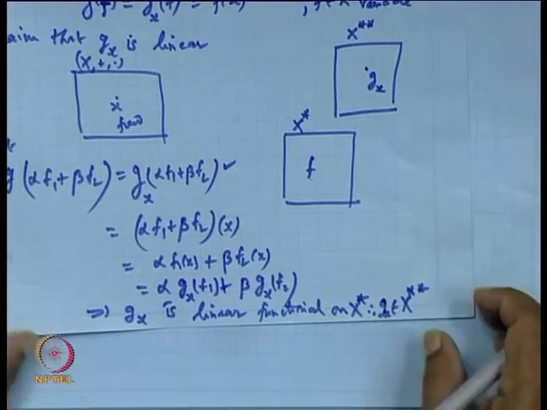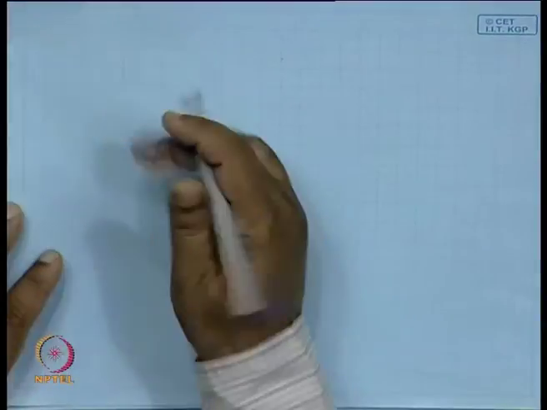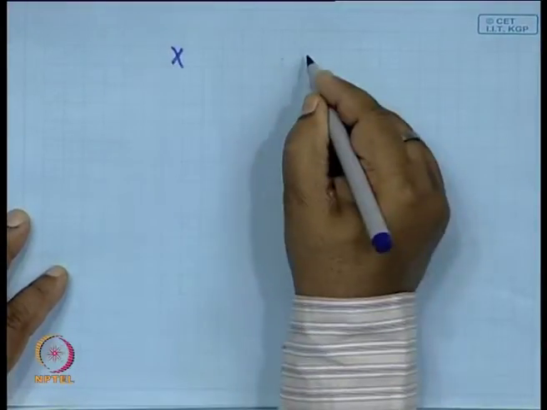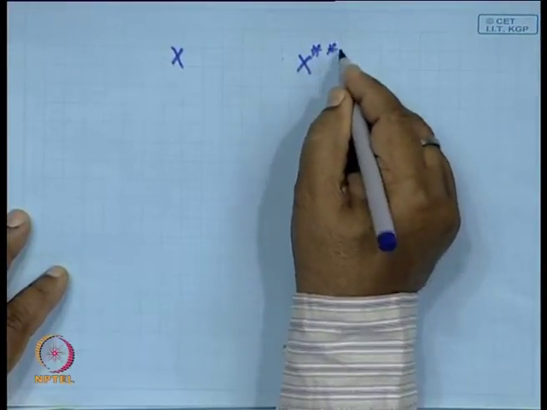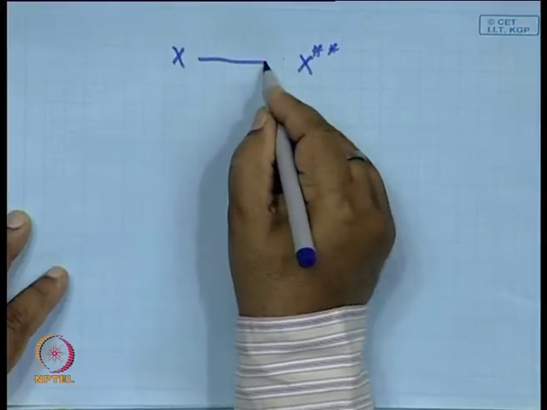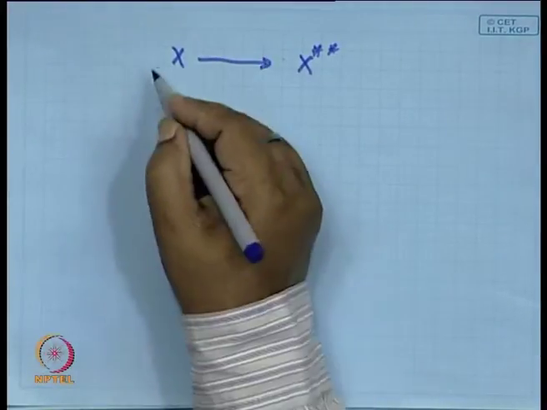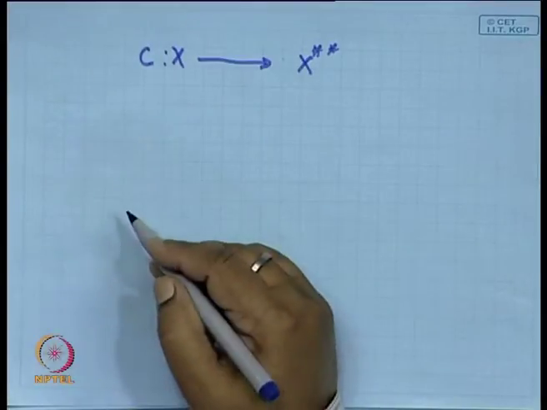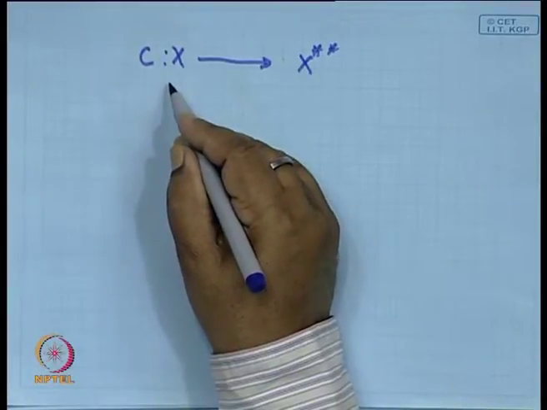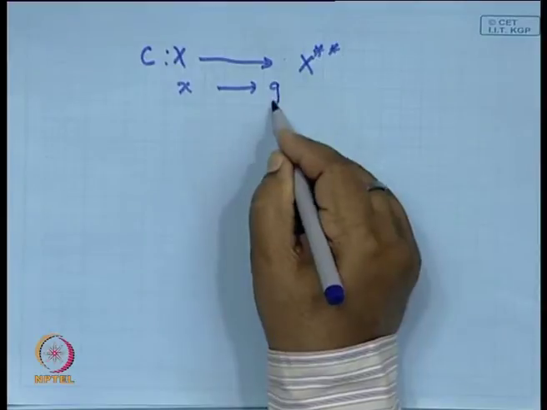Clear? So now the picture is like this: we have X, we have X double star, and a mapping one can define which transfers x to Gx.